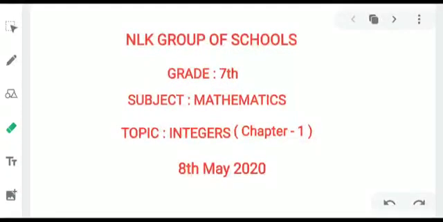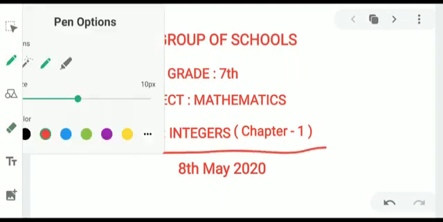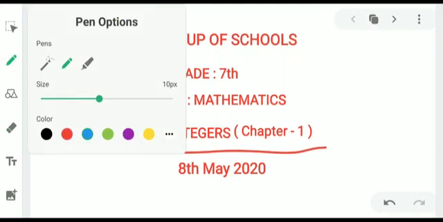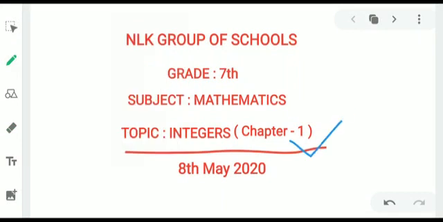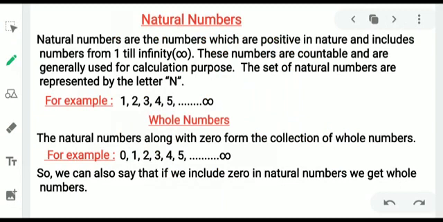It is your mathematics class and I am going to start a new chapter which is integers. The name of the chapter is integers, which is the first chapter of your book. Before starting the chapter, I want to tell you some basic terms related to the chapter. The first term is natural number, which you have already studied in your class 6.